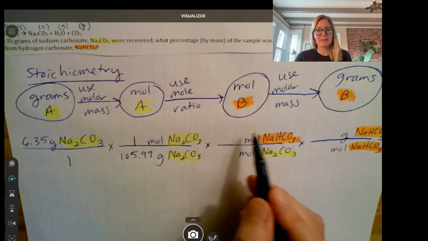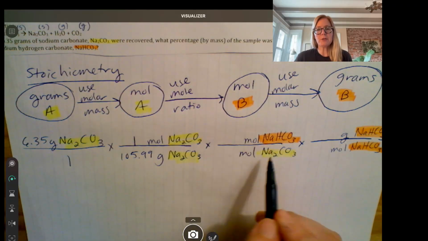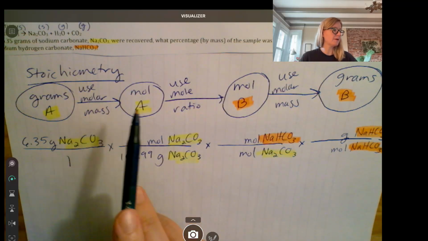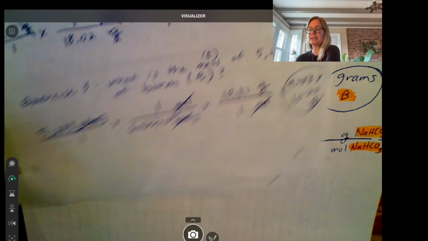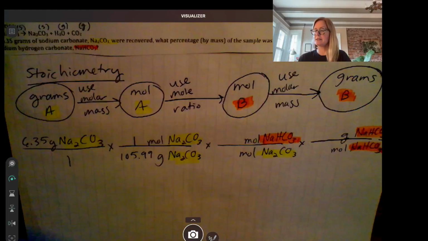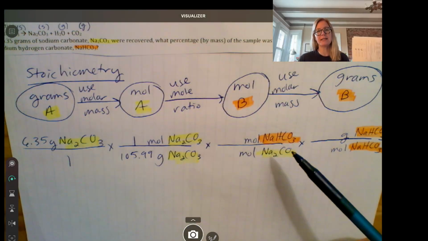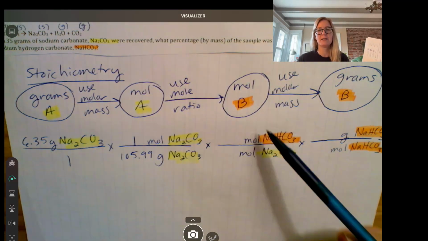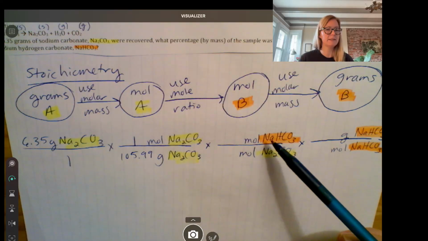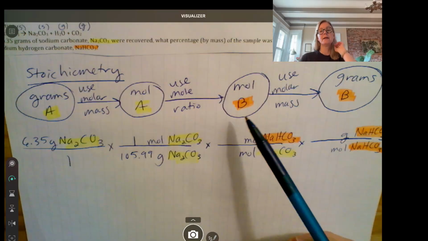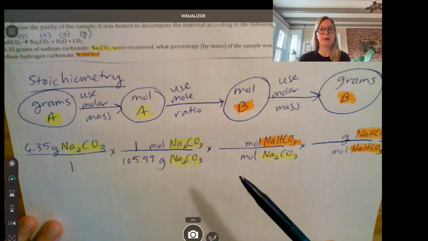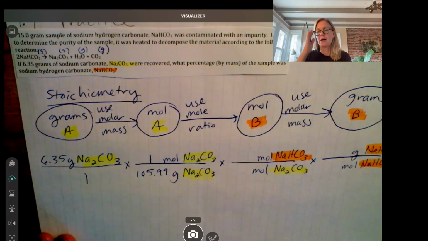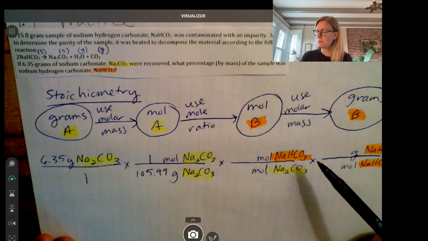This right here is not the molar mass. This is what we call the mole ratio. And the thing that makes stoichiometry different from just run-of-the-mill dimensional analysis like we did in 1.1 is the presence of a mole ratio. That's how you know you're doing stoichiometry, a specific type of dimensional analysis. You'll see moles over moles somewhere in the setup. The mole ratio comes from the chemical equation. So stoichiometry will always involve some type of chemical equation.